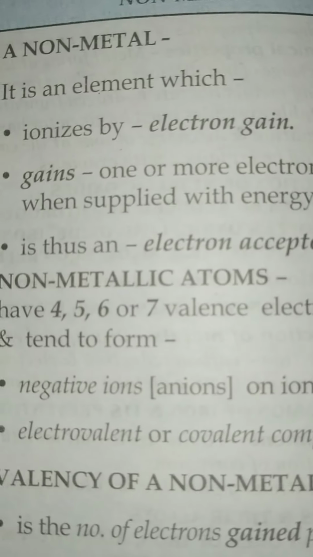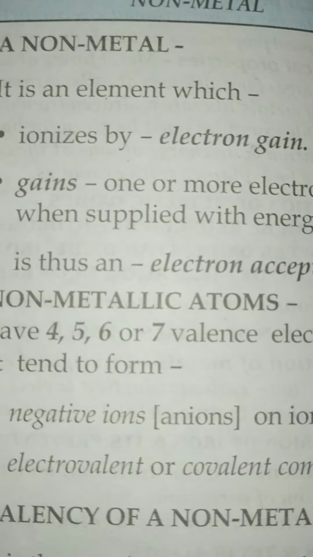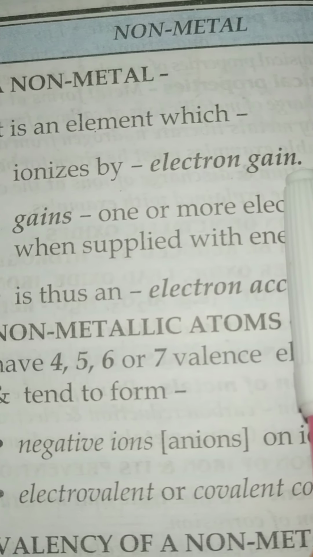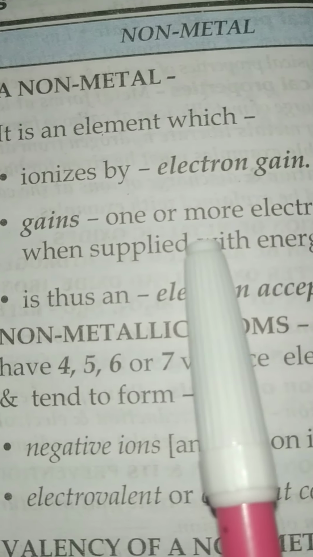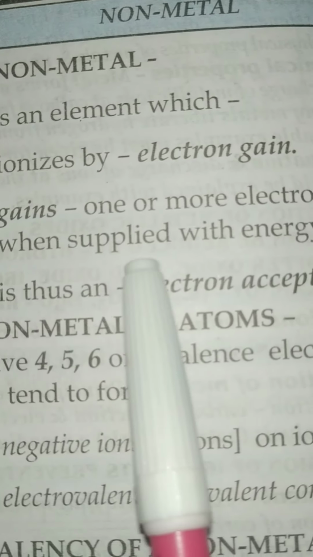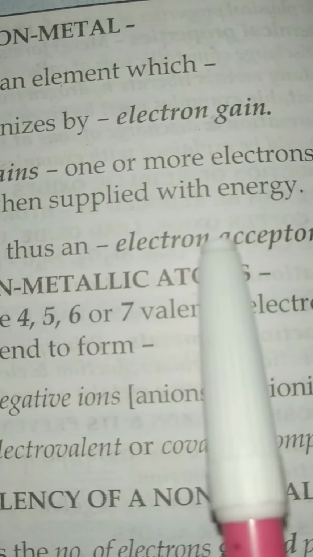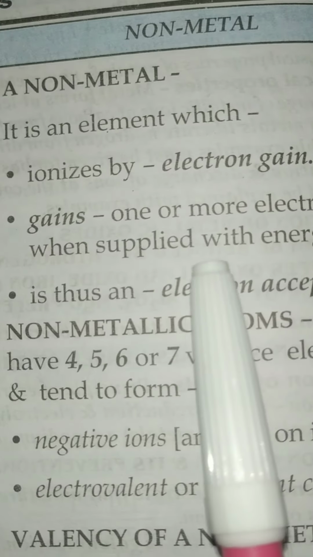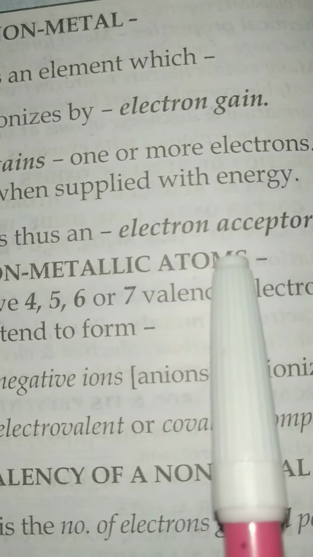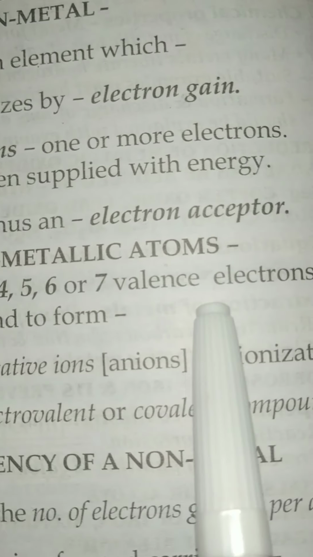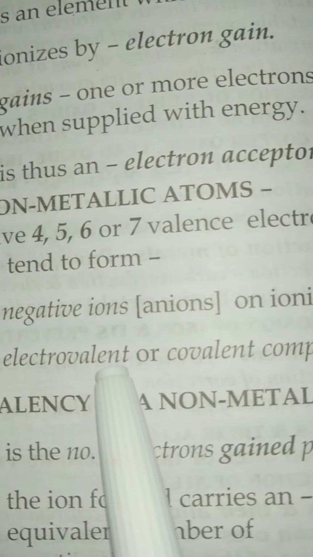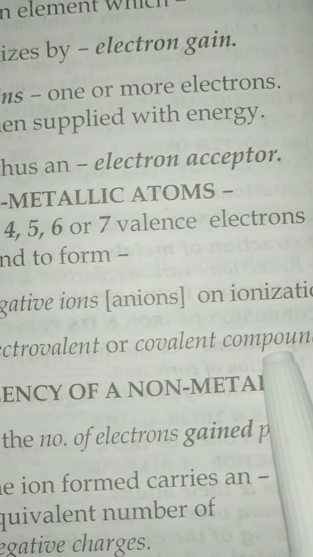Now the non-metals are just the opposite of metals. A non-metal is an element which ionizes by electron gain. So these are formed by the gain of electrons, and gain one or more electrons when energy is supplied. It is thus an electron acceptor. Non-metallic atoms have 4, 5, 6 or 7 valence electrons, and they form negative ions, and both electrovalent and covalent types of compounds.